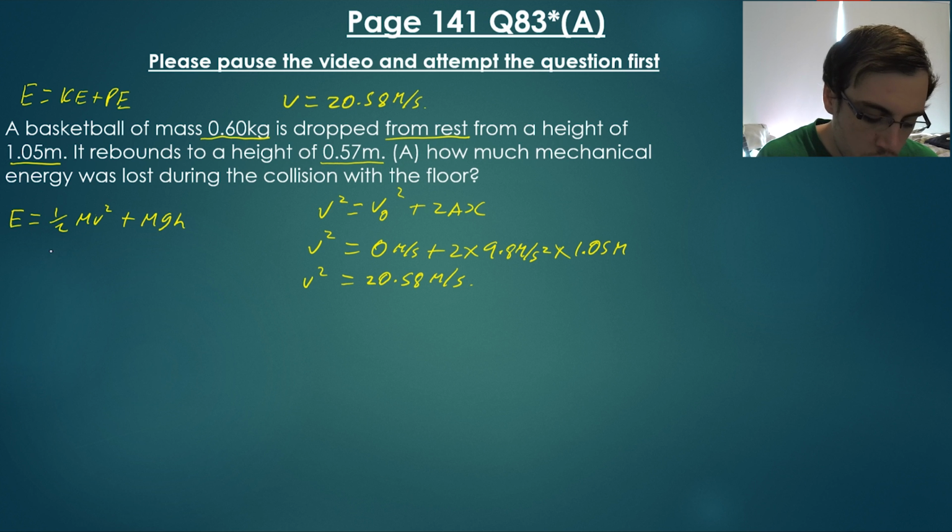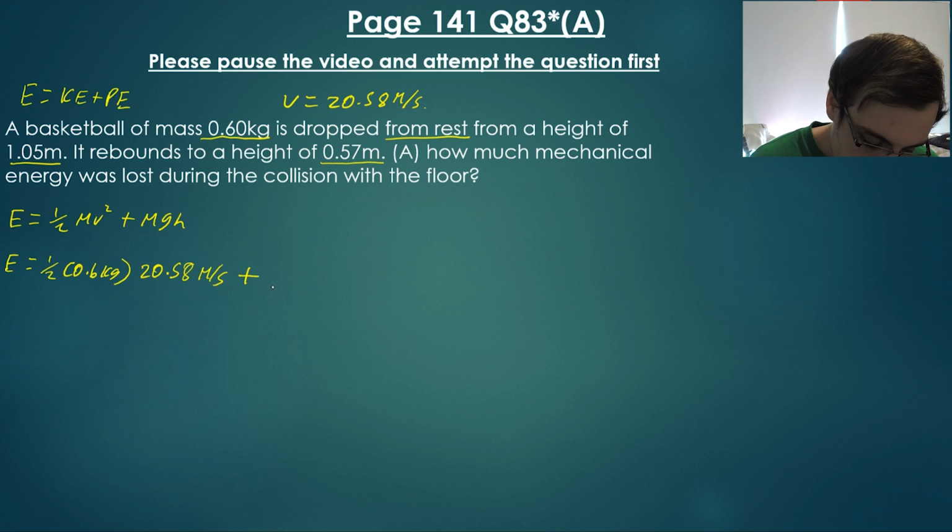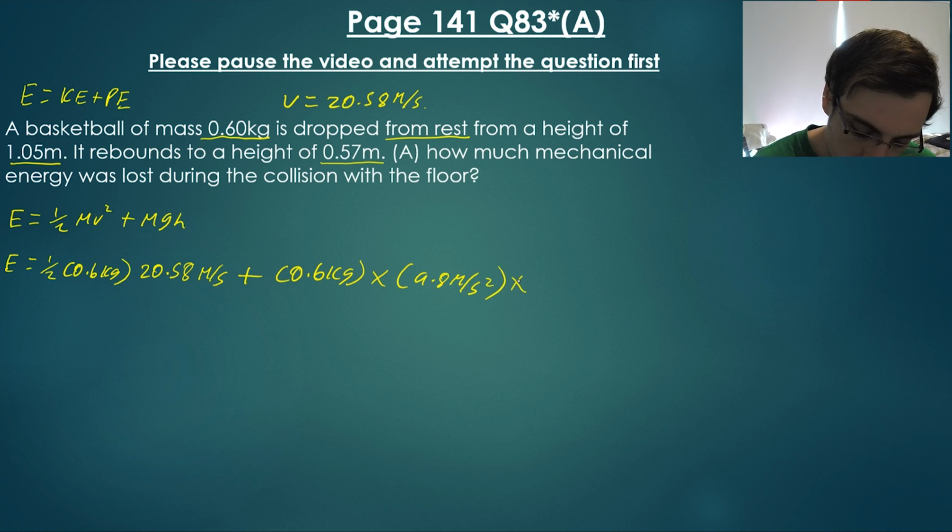So we can now use this formula to find the total energy in dropping this basketball here. So we're going to have 1/2 of the mass, which is 0.6, times the velocity squared, which is going to be 20.58, plus the gravitational potential energy. So we're going to have 0.6 kilos times 9.8 meters per second squared, multiplied by the height, which is 1.05 meters.